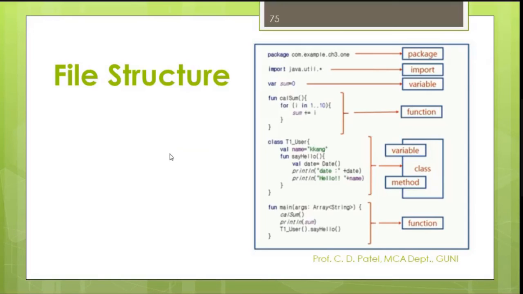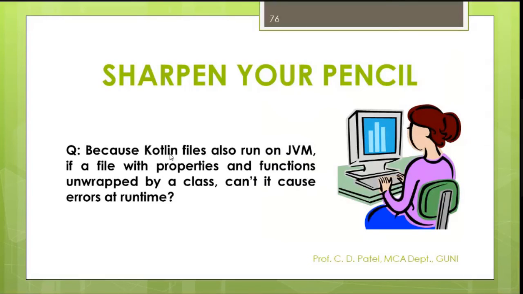Okay. So are you getting what I want to convey from your end? Please understand these things I want to explain here. Now I am going to explain the new parts. Please reply with the answer. Because Kotlin files also run on the JVM, if a file has properties and functions not wrapped by a class, can't it cause a runtime error? I just told you something about this. Can you get the idea behind this question?